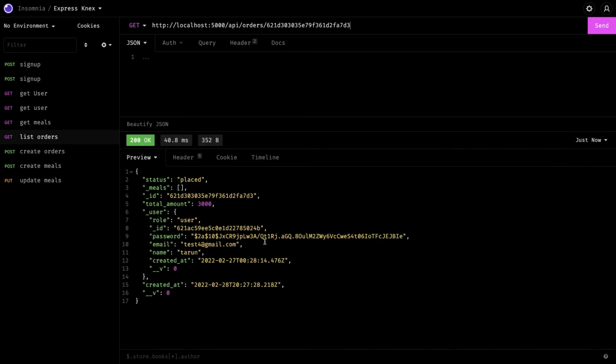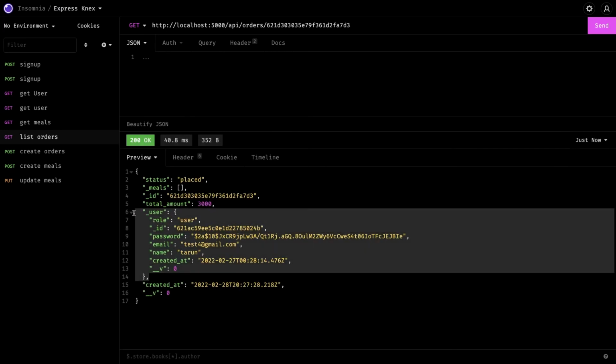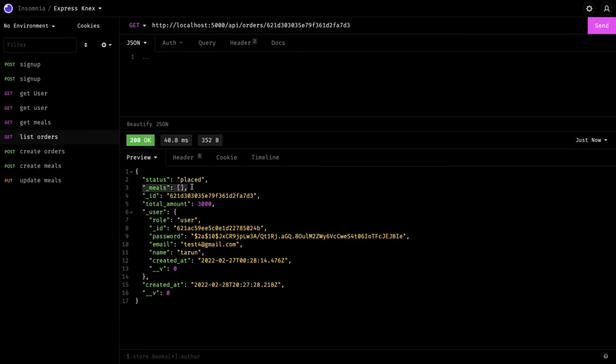This will give me further information, because here I'm able to populate the users, like who's the owner of the order, right? So we are doing dot populate to populate the information about the particular user. Similarly, we can also populate the meals and the restaurant information for that particular order.